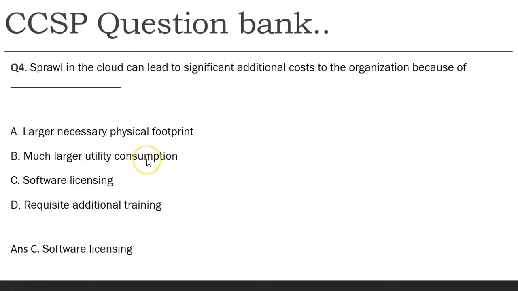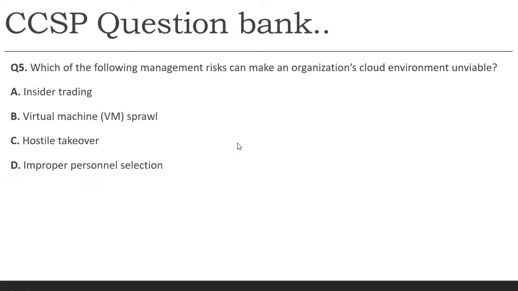As for utility consumption, we are not worried about that. It is the CSP who handles utilities like electricity and water consumption. And additional training is definitely required, but it is not a risk. The increase in cost because of licensing is what gets high because of VM sprawl.